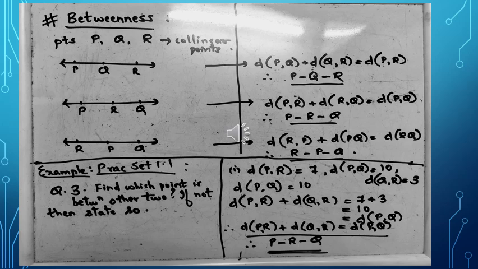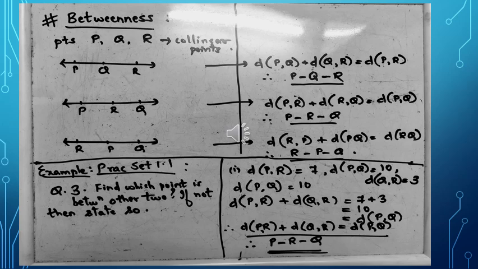Now before we start the solution, let us first find out which is the greatest distance among all these three. We see that distance PQ is the largest, that is having distance 10 units, and therefore we'll write down the distance PQ is equal to 10.